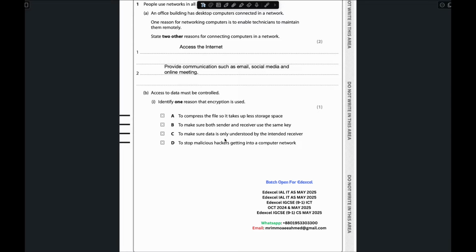To make sure data is only understood by the intended receiver. Or to stop malicious hackers getting into the software, but that is not related to encryption. So the answer is C: to make sure the data is only understood by the intended receiver. That means only the person who receives the data can understand what is inside that file.